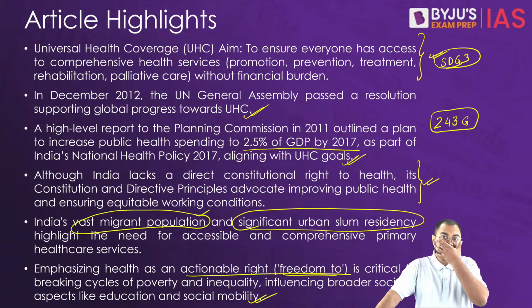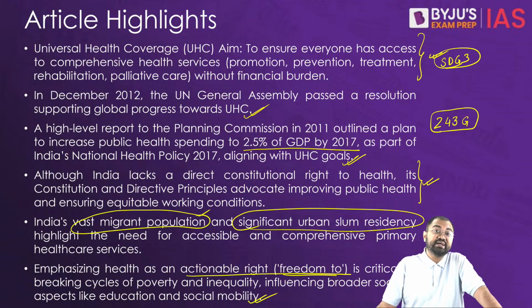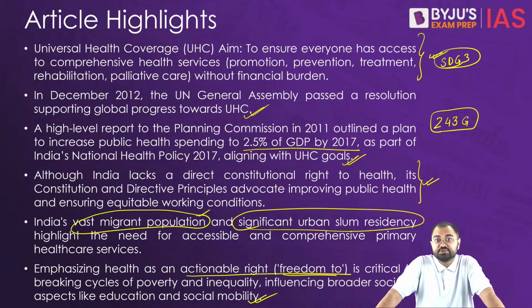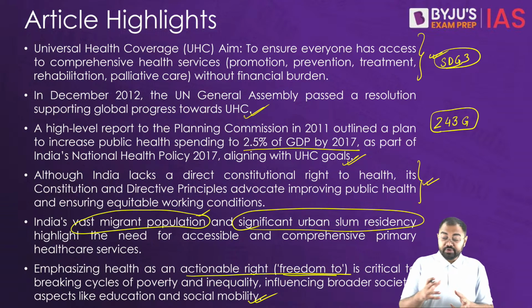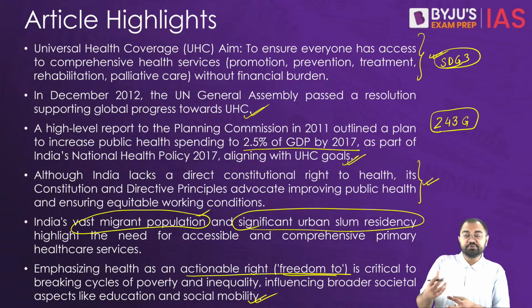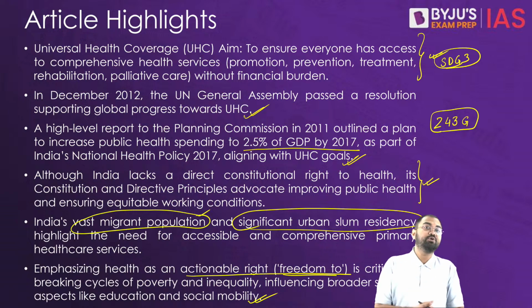Now, in this scenario, we talk about concepts like freedom from and freedom to illustrate the discourse around health as a human right. This emphasizes enabling the various aspects of health access as well. Ensuring this right is seen as essential to breaking the cycle of poverty and inequality, because this can be done only by providing better opportunities, better education and better social mobility altogether.